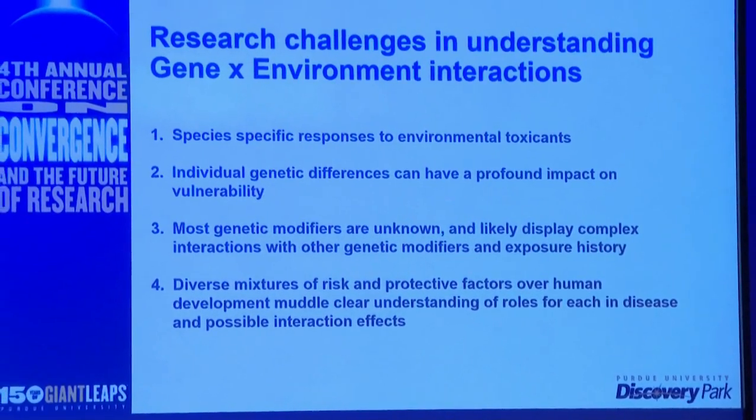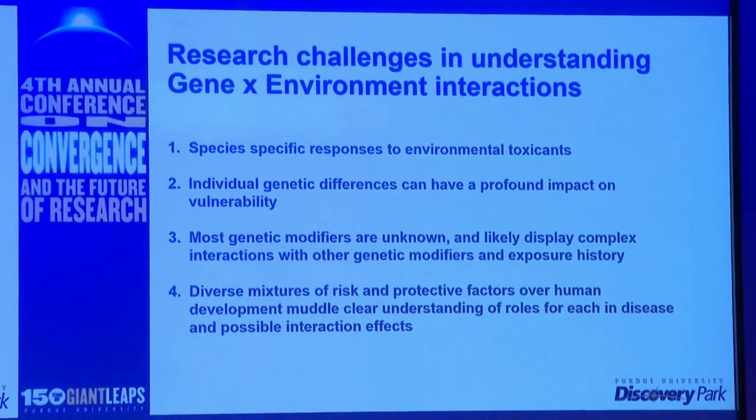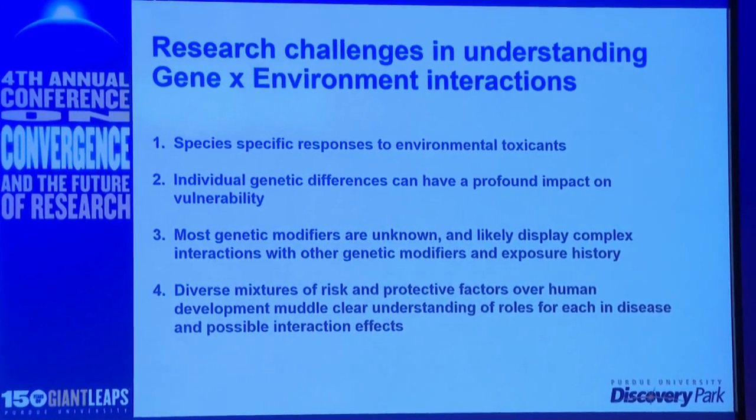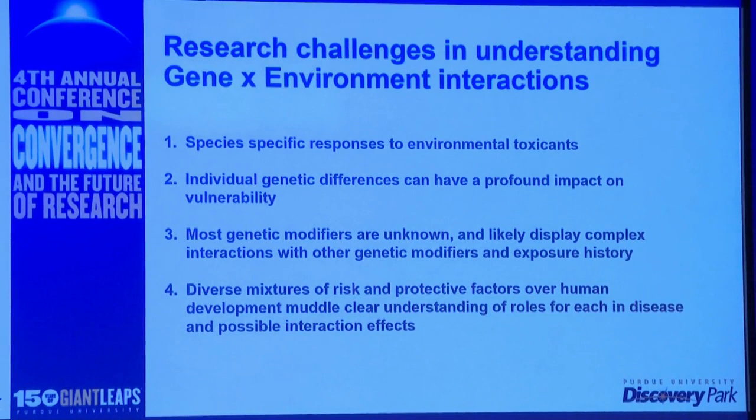I list a few of these here. One, with various model organisms, there are species-specific responses to environmental factors. So you can't always use, say, a rat model to perfectly mimic the effect of an environmental factor in the context of, say, Parkinsonism. You can sometimes, but maybe not other times. Individual genetic differences between all of us, you, the person sitting next to you, we all have different genetic risk factors for disease, and understanding how our own individual genetic risk factors culminates in our risk is a challenge in understanding gene-environment interactions.